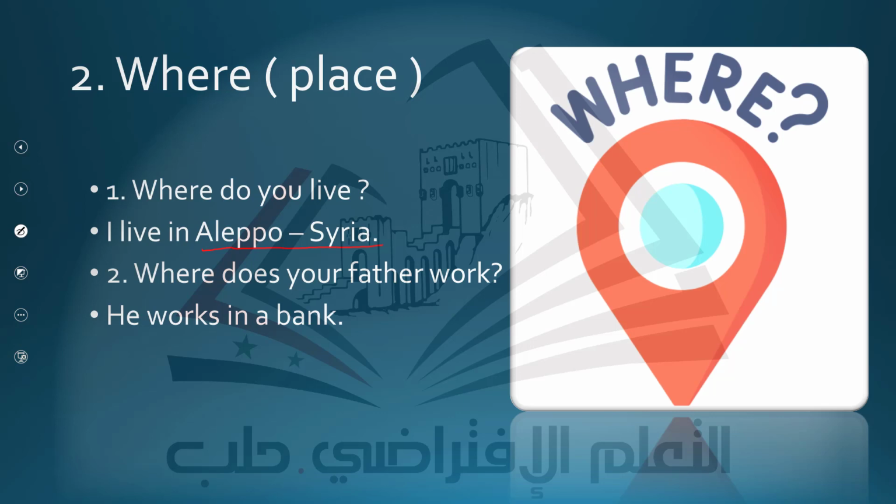The order doesn't matter, but we should know that some people don't know that Aleppo is a city in Syria. So that's why you should mention the word Syria. So where do you live or where are you from? You will say, I live in Aleppo, Syria.